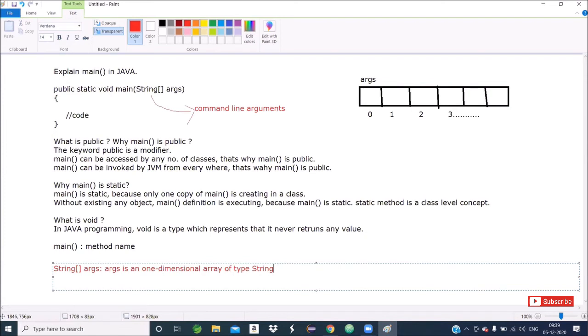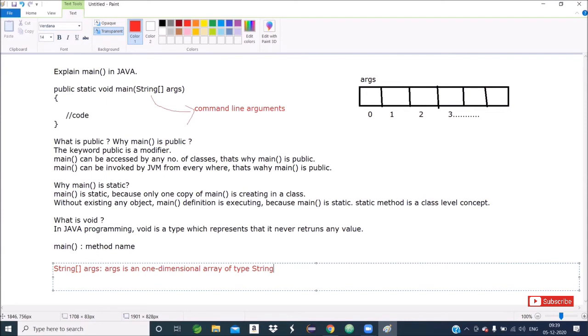There is a reason why the main method takes string arguments. I will give the explanation and clarity when we cover the string chapter. But currently you remember, the main method takes an argument, and that is a compulsory, mandatory argument.